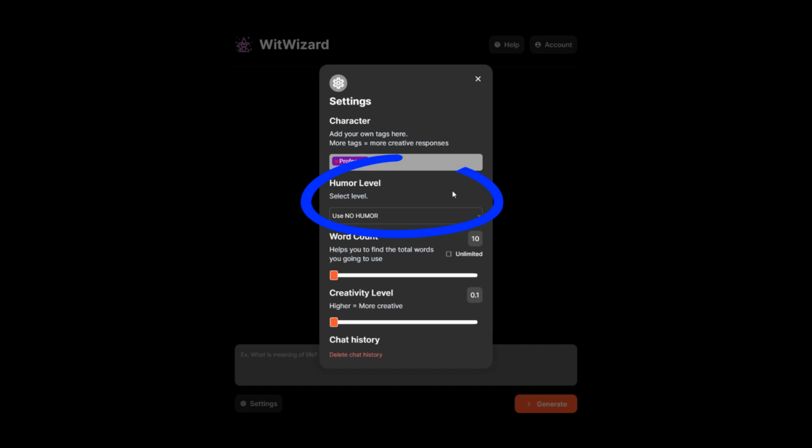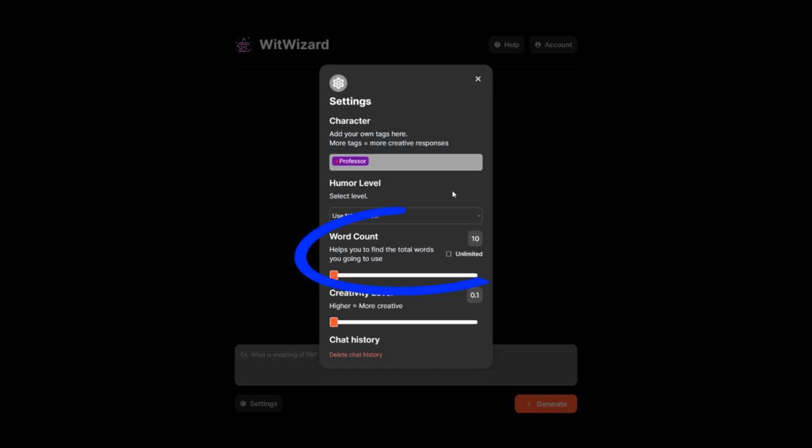The second setting here is humor level, which basically determines how funny your response is going to be. If you want a completely serious person, you hit no humor, and if you want everything weird, you select every sentence should be funny.